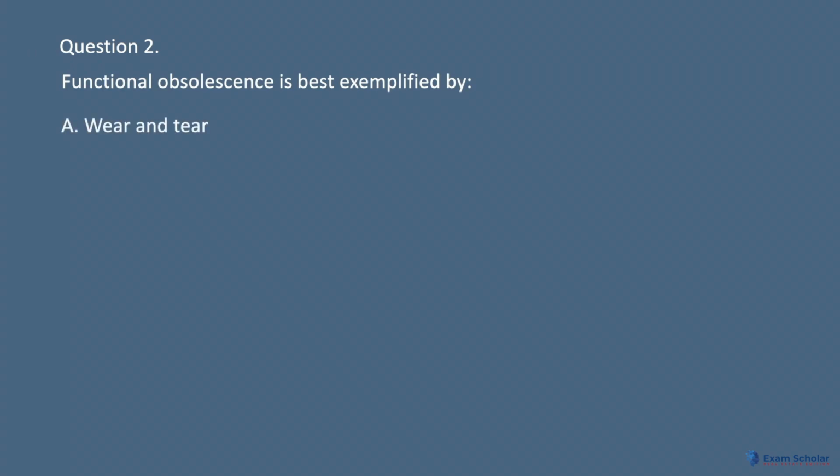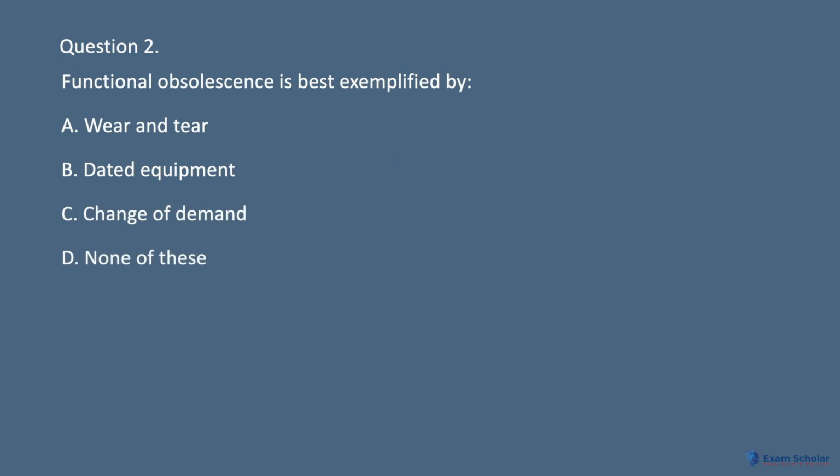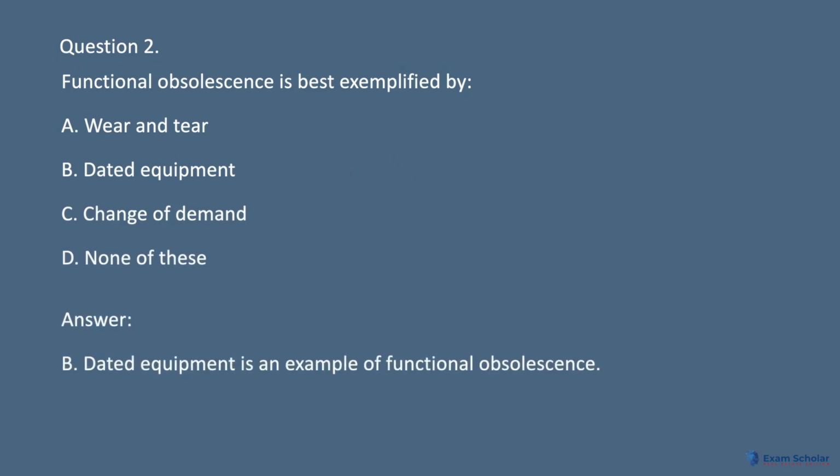Question 2. Functional obsolescence is best exemplified by A. Wear and tear. B. Dated equipment. C. Change of demand. D. None of these. Answer. B. Dated equipment is an example of functional obsolescence.